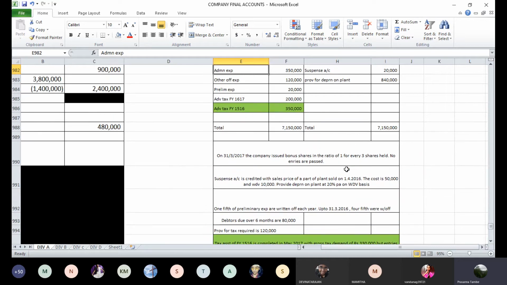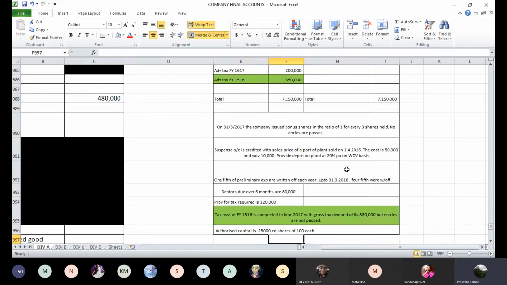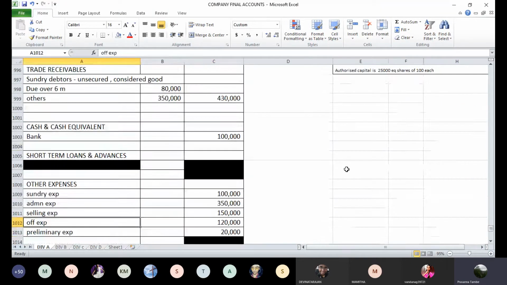Then we have advance tax of current year 2 lakh rupees that we will see when we make the provision for tax, and there is an advance tax of last year 3.5 lakhs. For that we have already passed the entries. So now we will give the effect of those entries. I think rest of the adjustments we have already done. Okay. So only advance tax current year is pending. Provision for tax current year is pending because this we are given as 1,20,000. So that has to be done. And we have to give the effect of last year's advance tax related adjustment.